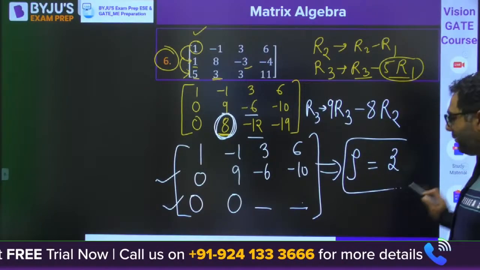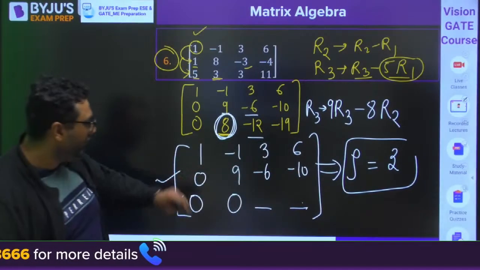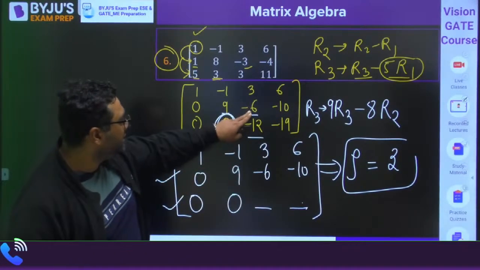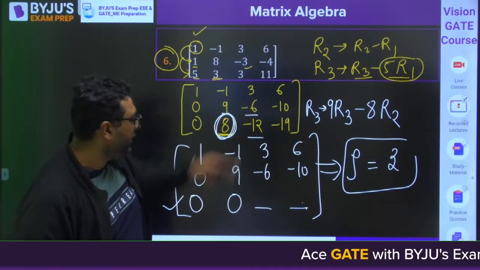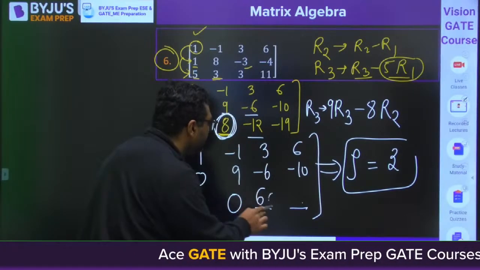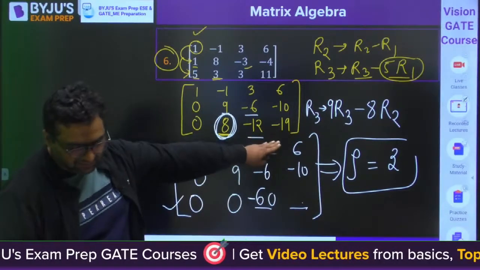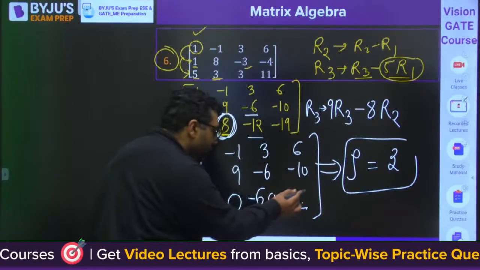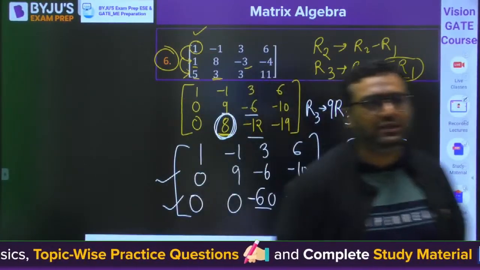Is it clear? I am not writing these numbers because that is a calculation you can do. If you want me to do, I can do it. This is 8 times of 6 is 48. 12 into 9 is 108. You will be getting minus 60. If you do it for this as well, it will be minus 91. Clear for everyone? The rank will be 3 for this matrix.